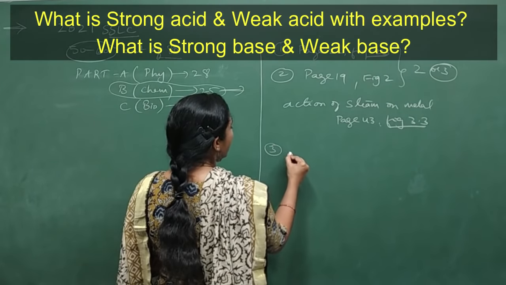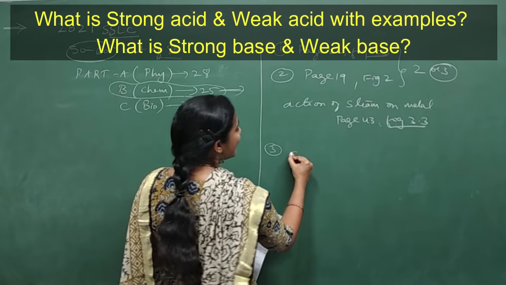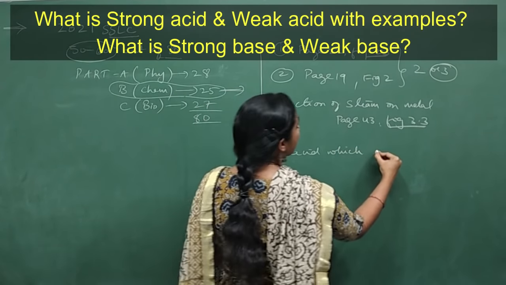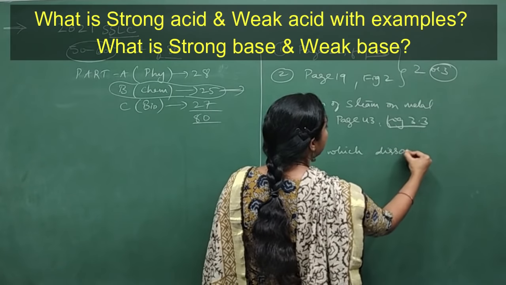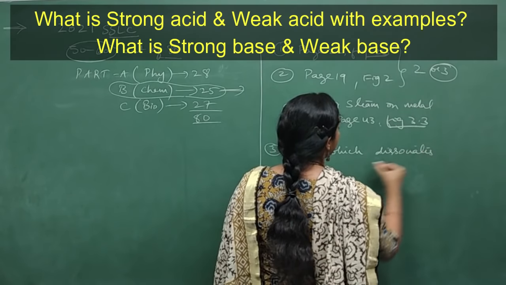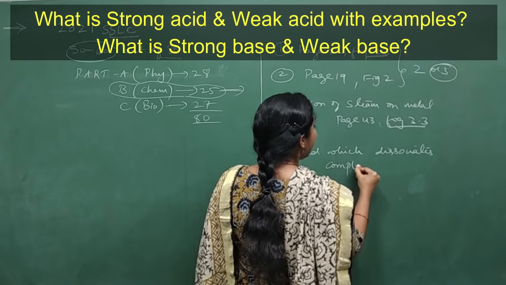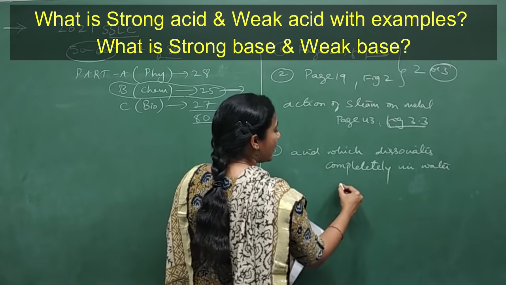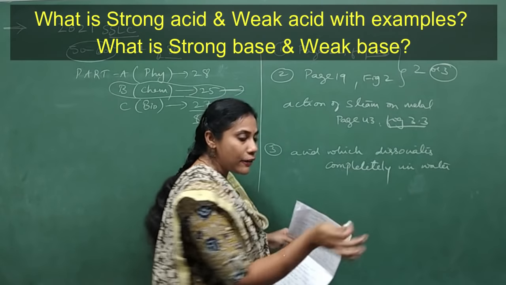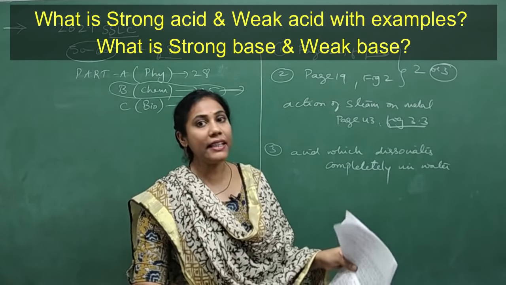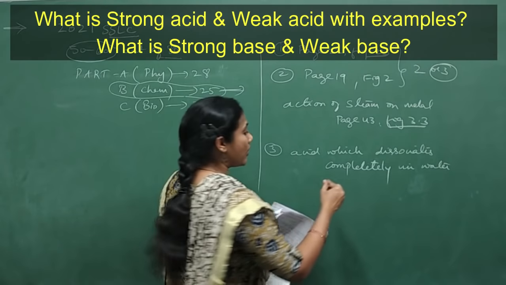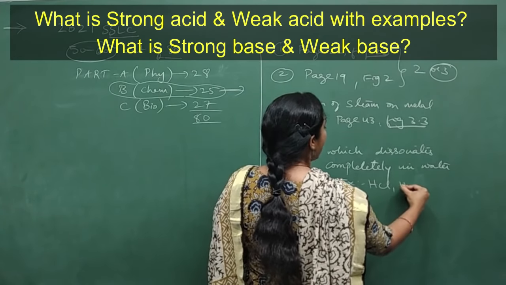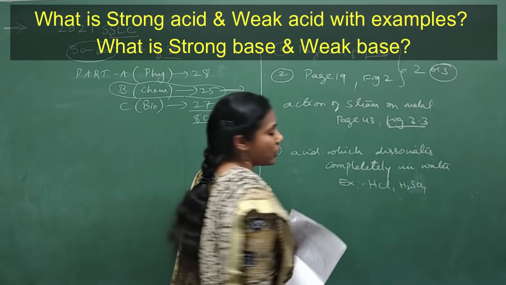So what is a strong acid? Strong acid is the acid which dissociates completely in water. So any acid, when you put it in a water, if it is dissociating, if it is breaking completely, then it is called as strong acid. Example for strong acid is HCl, H2SO4, etc.